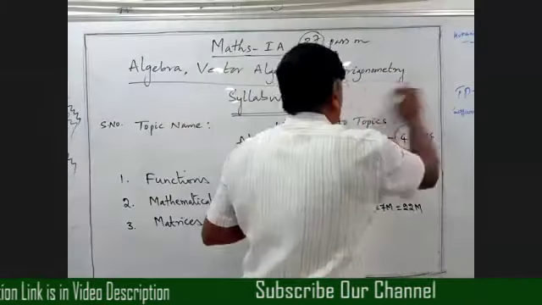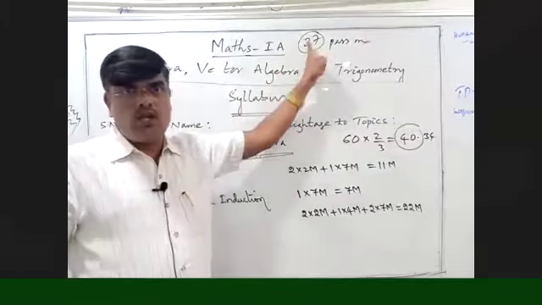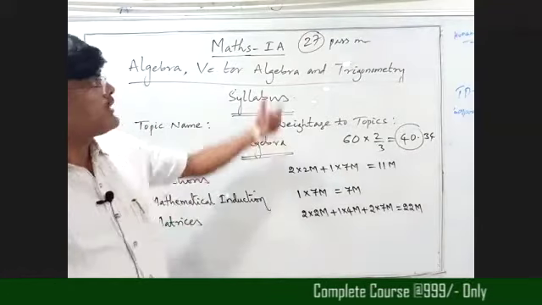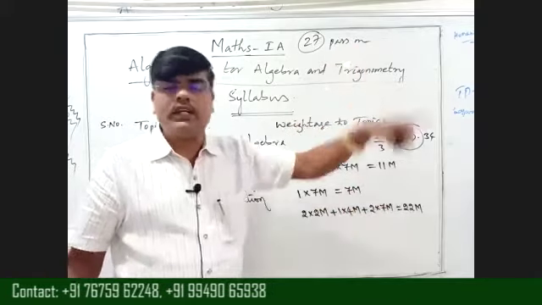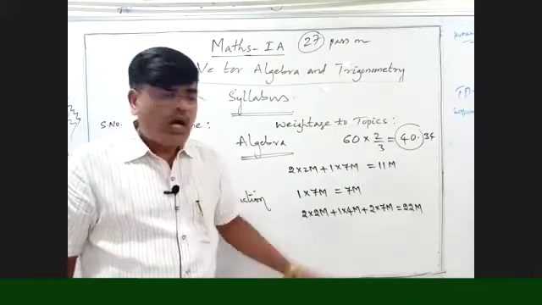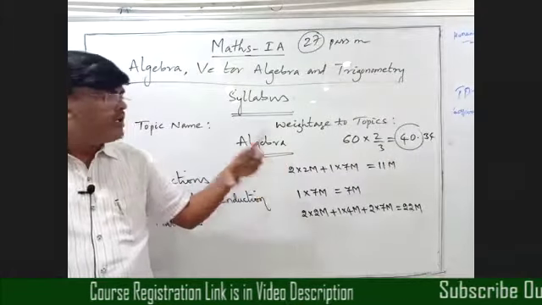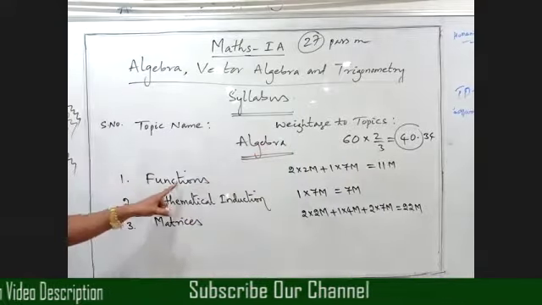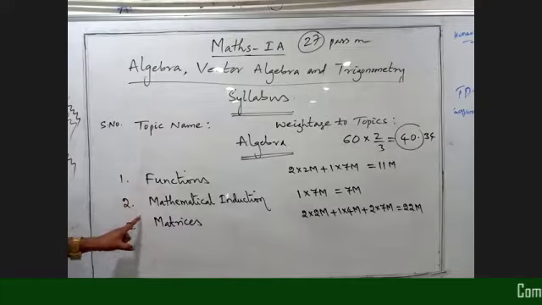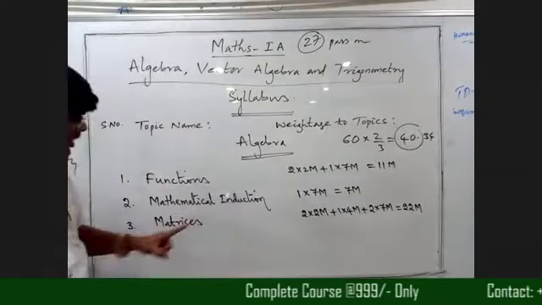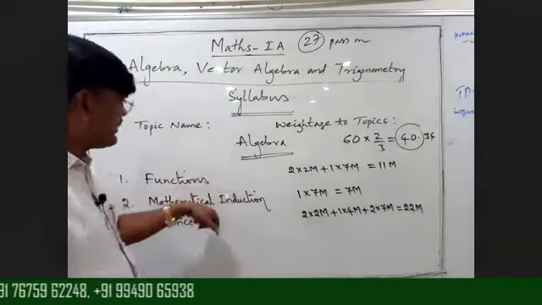Right. Now, from matrices, pass marks are 27. Okay, beta, in this process we take it for MEC also; when we get 27, they will take it like this. Clear? Right. So these are the subtopics in algebra. In algebra we have 3 subtopics. One is functions, second is mathematical induction, third is matrices. These are the subtopics of algebra.